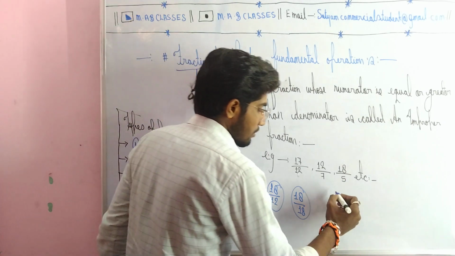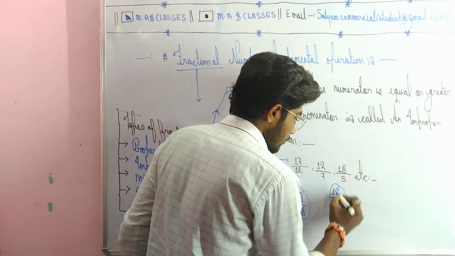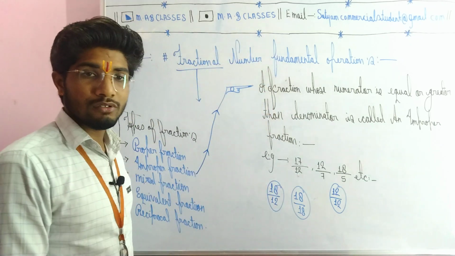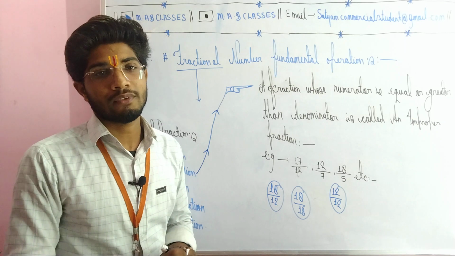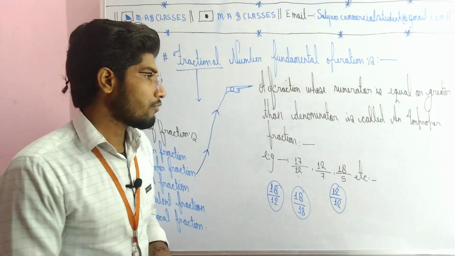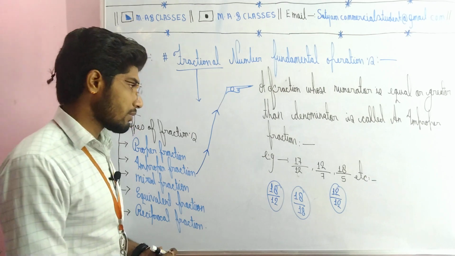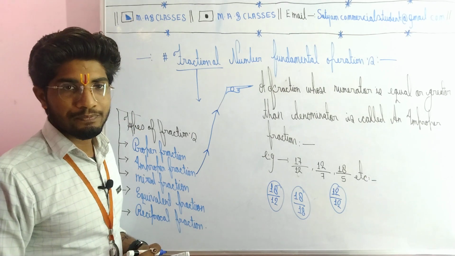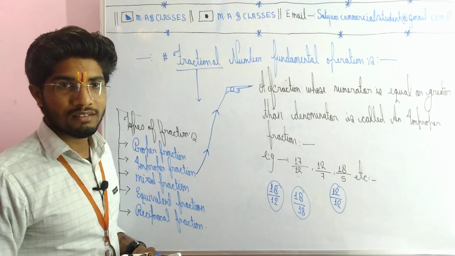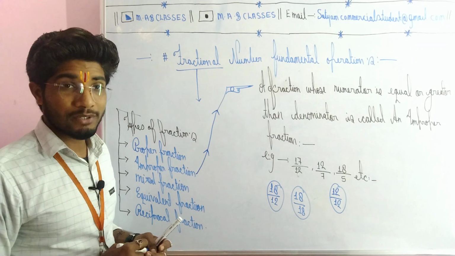Like 12 over 12, this is also an improper fraction, just because the numerator and denominator are both equal, both are the same. Whatever the result, if the numerator is greater than or equal to the denominator, this is also called an improper fraction. Alright, next we are going to talk about the mixed fraction.